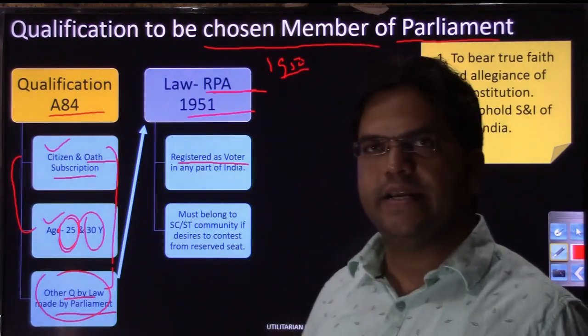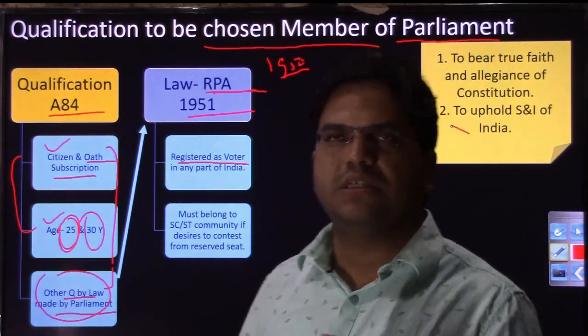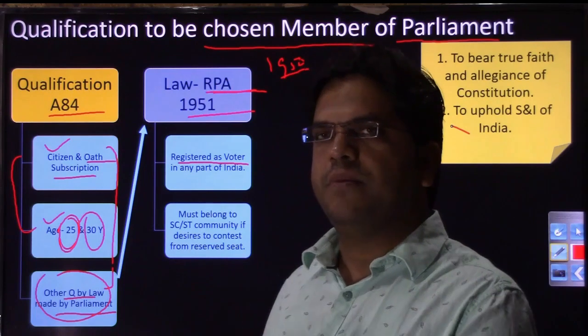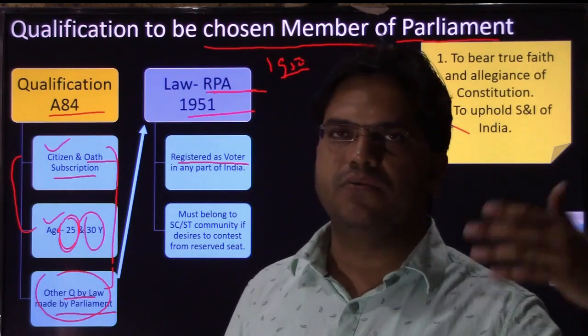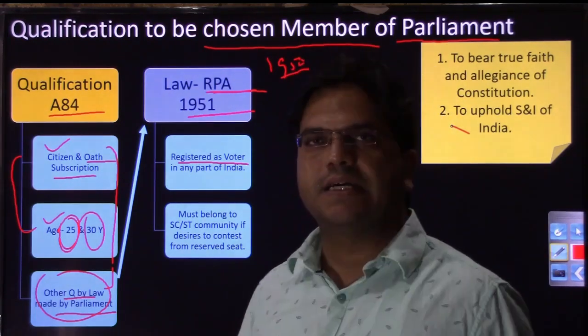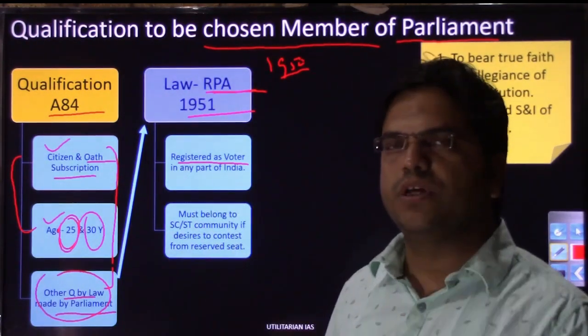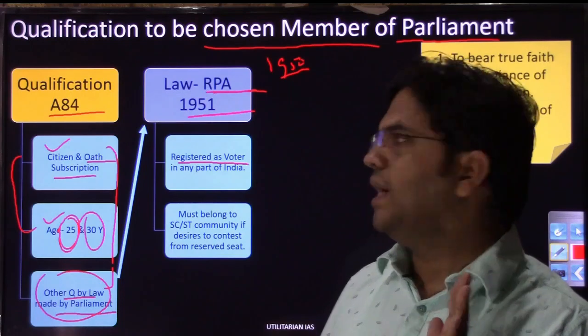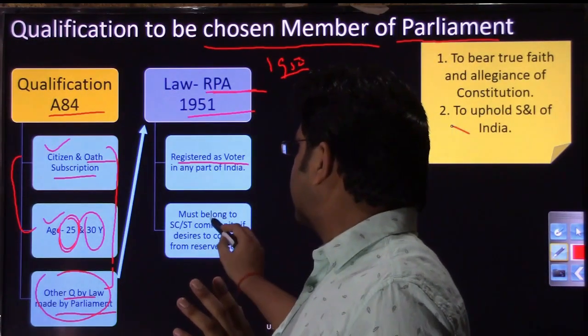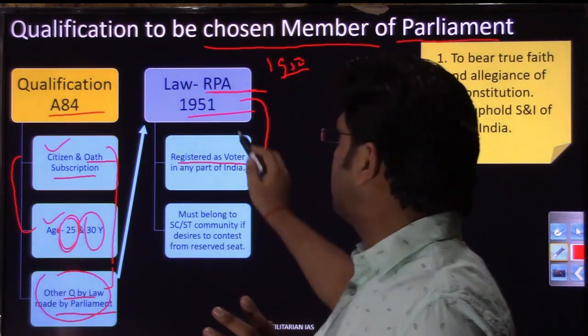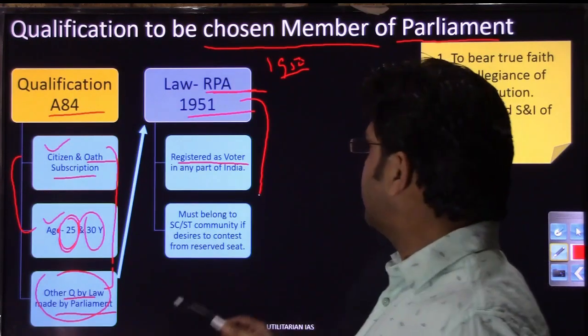So a Keralite can contest Lok Sabha or Rajya Sabha election in Haryana. A person from Haryana can go to Tamil Nadu, can go to the Northeast, right? He can contest election. But the condition is that he should be a registered voter in at least one part of India, right?